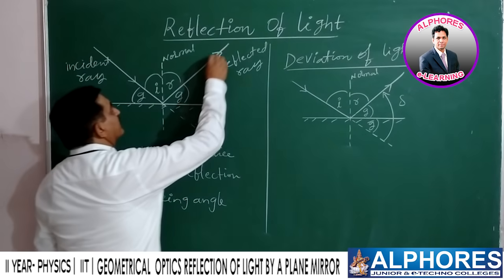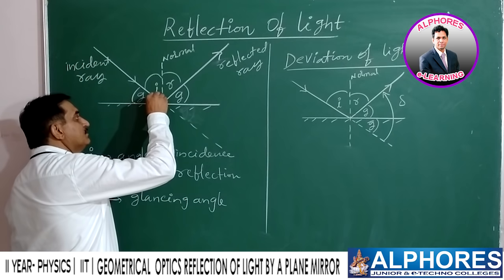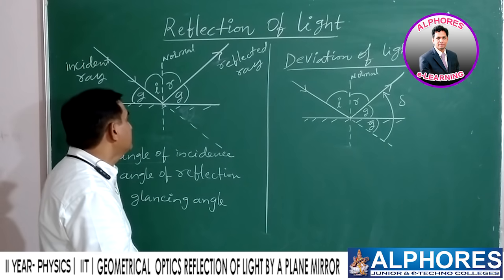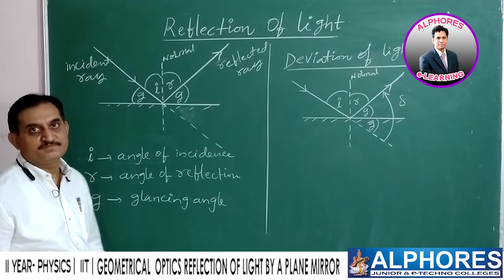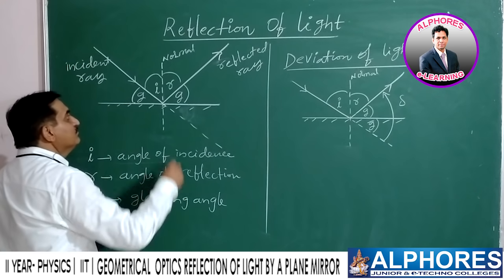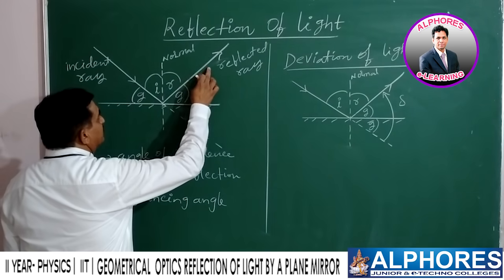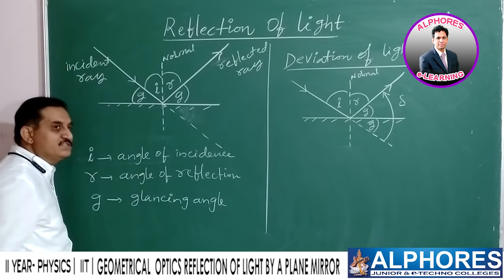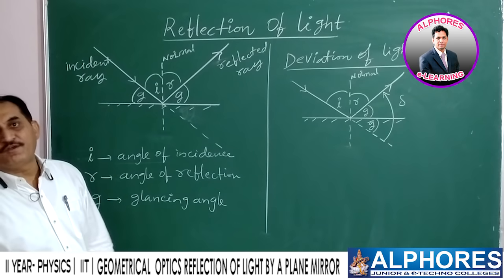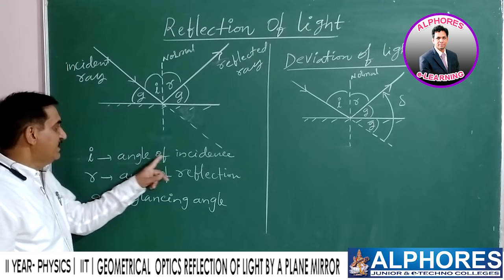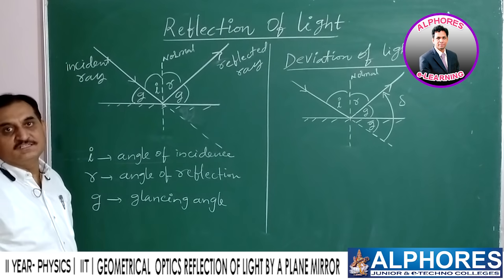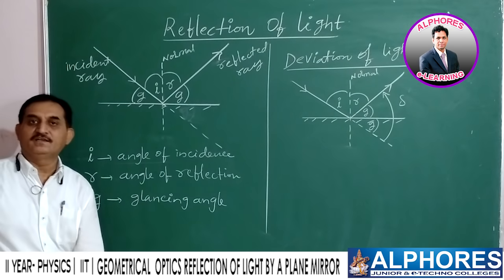So here, this is the reflected ray. This is the original path, along which the light would move if the surface were absent. Now, this is the reflected ray, this is the incident ray. I is the angle of incidence, R is the angle of reflection, and one more angle is given, the glancing angle.